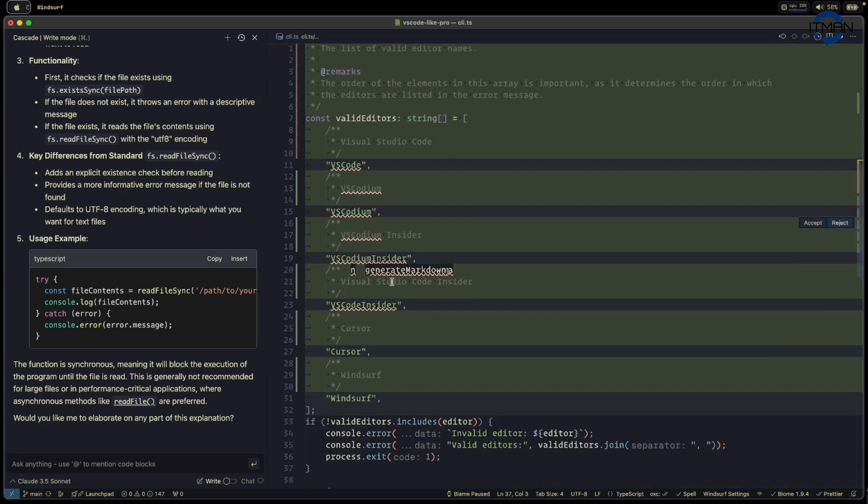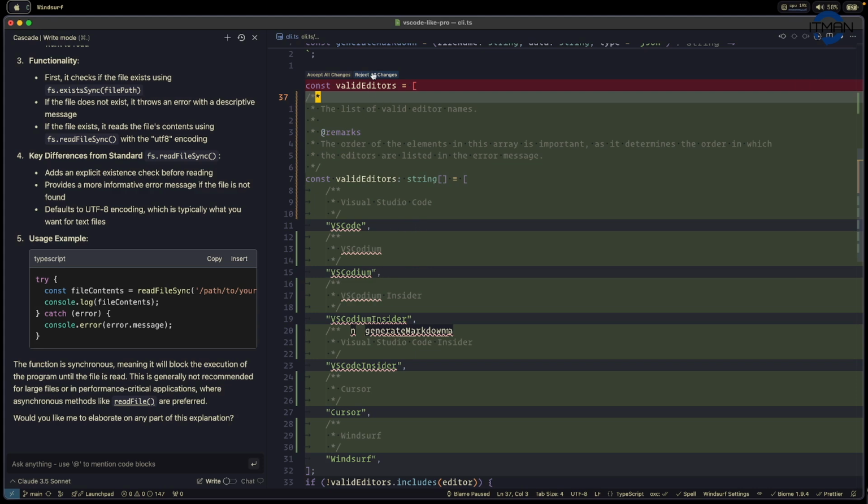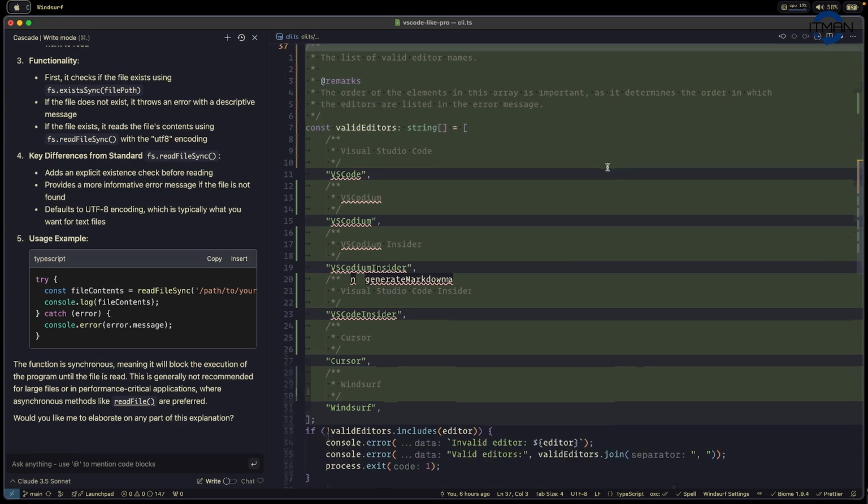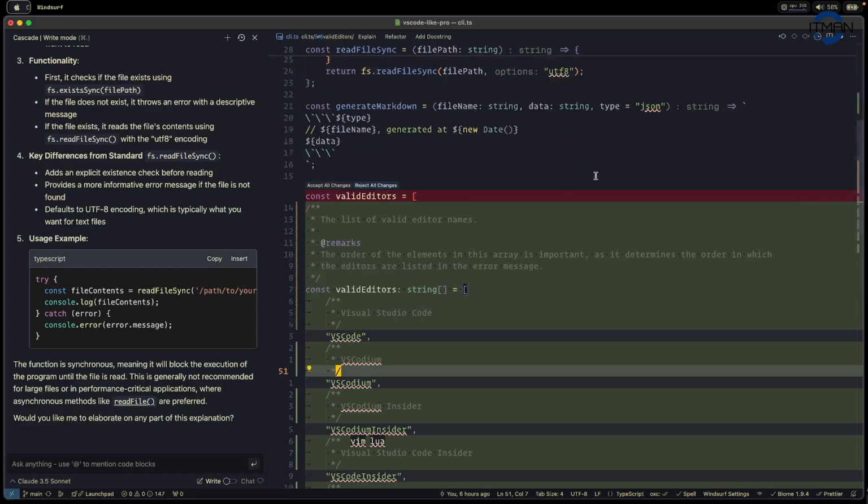So it just a small thing. And if you don't want, you just say, okay, reject all, or you can accept per line here. So I can reject all to discuss all the thing. Or you can accept all the chain.